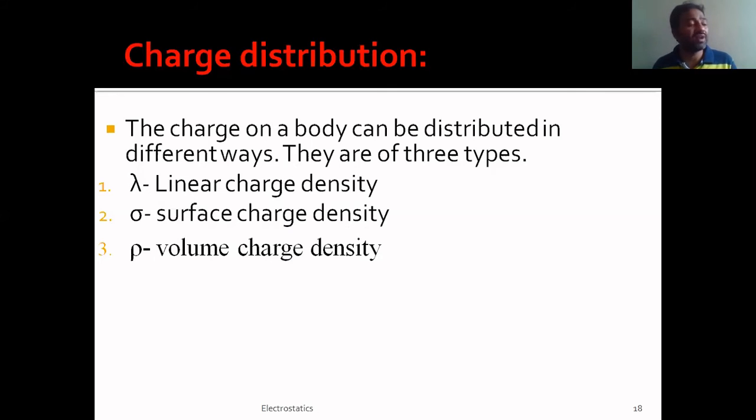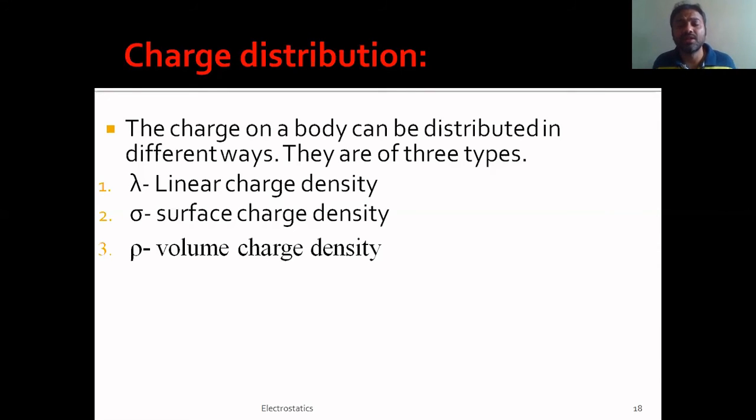For example, if I take this phone, it has a particular length, right? If I give some charge to it, the entire charge will be distributed along its length. This we call linear charge distribution. If it is distributed along its surface area, we call it surface charge distribution. And if the charge is distributed inside it also, that means along its volume, then we call it volume charge distribution.